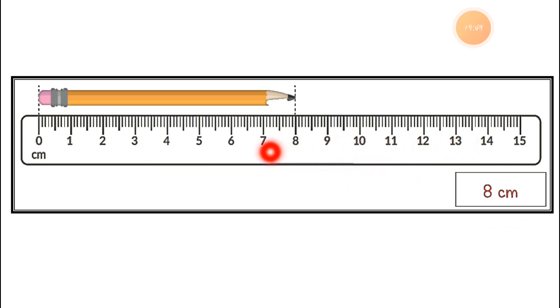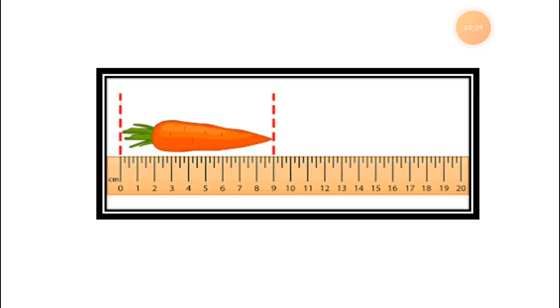So this way, this scale is 15 centimeter long. How long is this scale? This scale is as long as 15 centimeter, but this pencil is 8 centimeter long. That's why I am writing here 8 centimeter. I hope that you understood this.